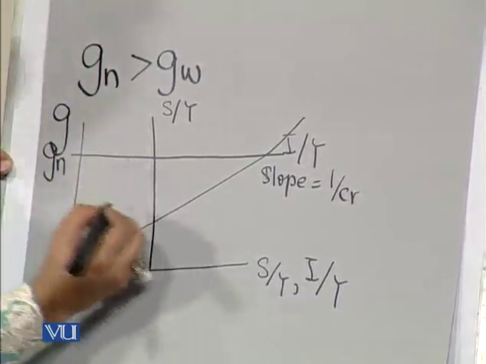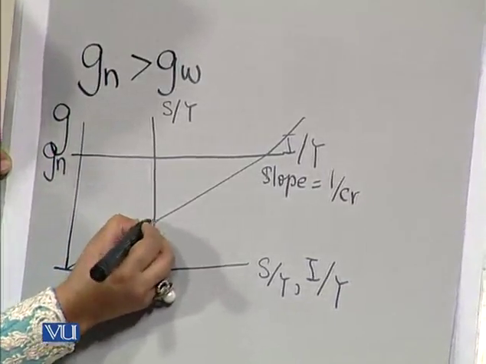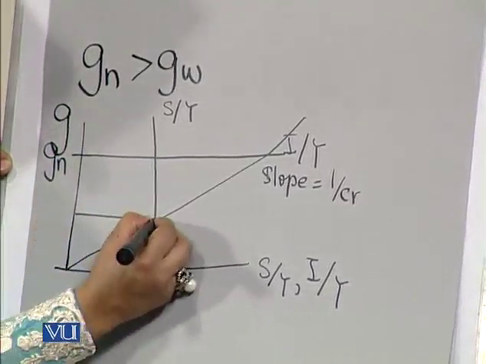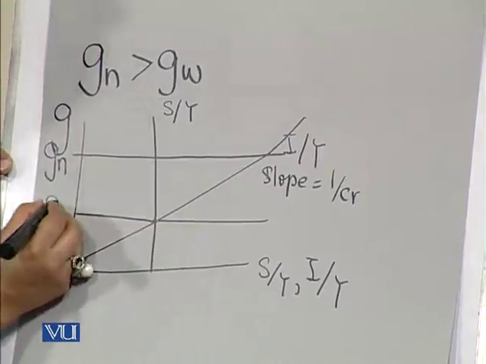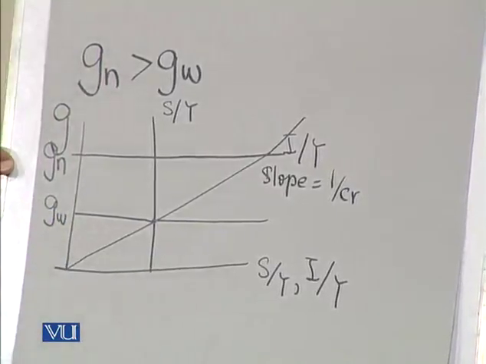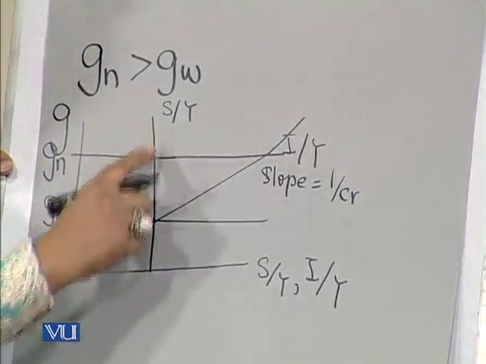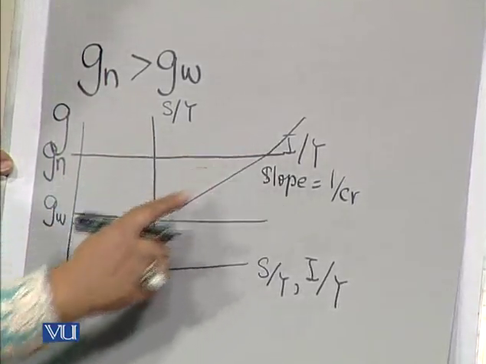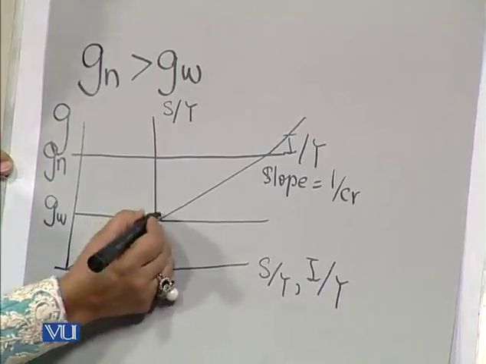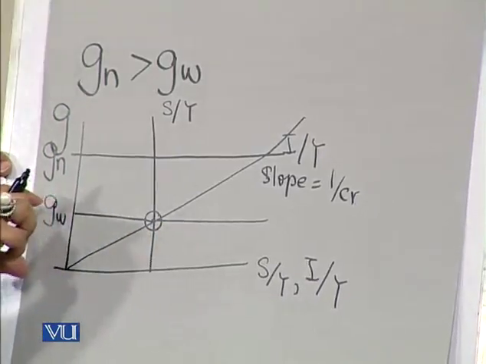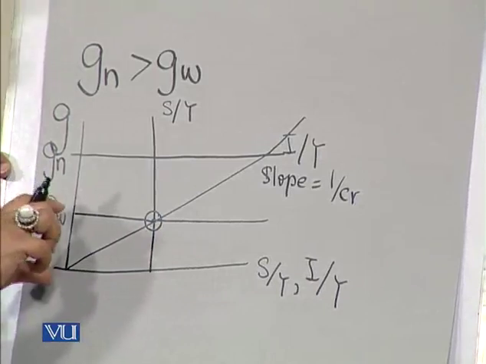Suppose this is the natural growth rate, and somewhere over here is the warranted growth rate. We see that the warranted growth rate is intersecting both the saving ratio and the investment ratio at this particular point. So ideally, the warranted growth rate should be this much, or the growth rate should be this much.